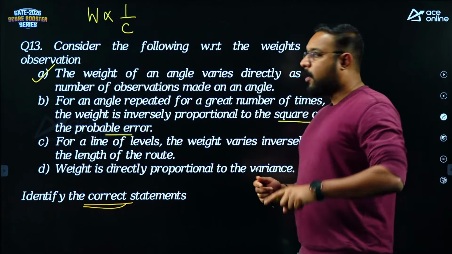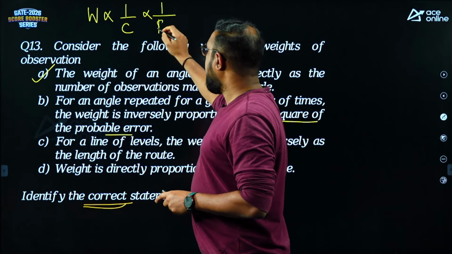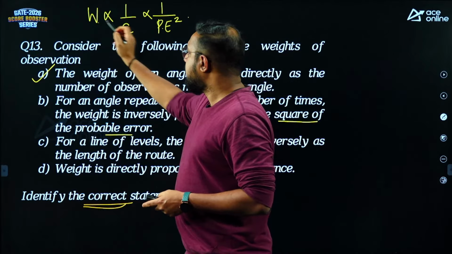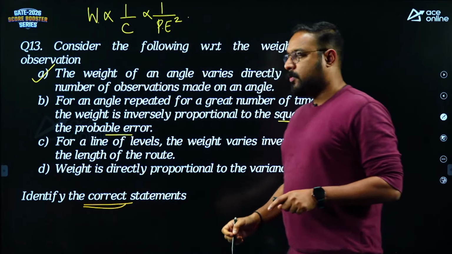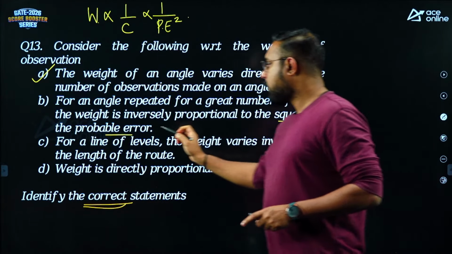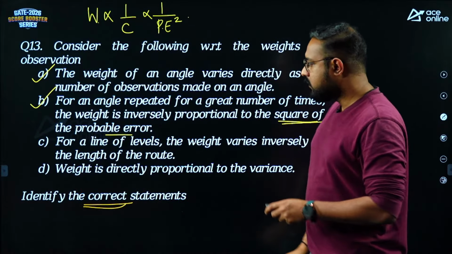So correction and probable error are directly proportional, which means weight and probable errors are inversely proportional. So weight is inversely proportional to the square of the probable error. That statement is correct.